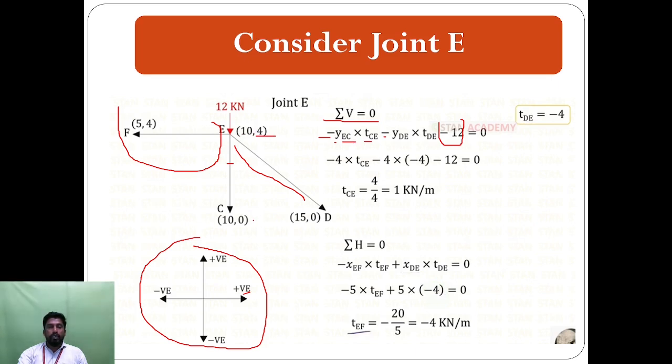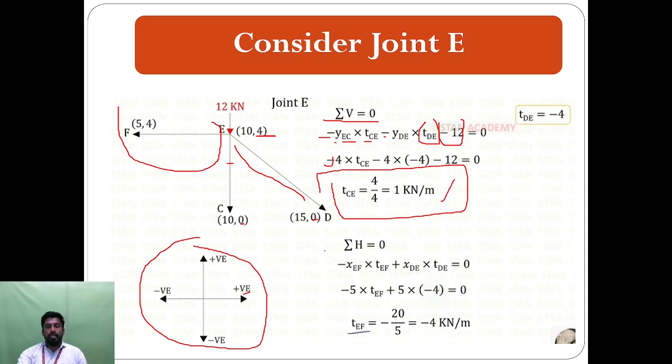Here consider the coordinates from E and C. Here 4, here 0, so 0 minus 4, that means 4. The sign will follow from the previous, so minus into TCE. The same for DE: here is 0, here is 4, that means 4 minus 0, 4, into the value of DE, which we know. So put the value T is equal to minus 4, minus 12, which comes out, we get the value of TCE, 4 by 4, which is equal to 1 kilonewton per meter.